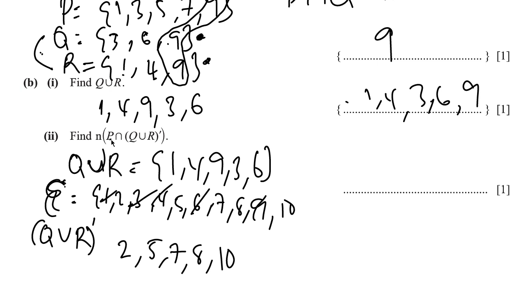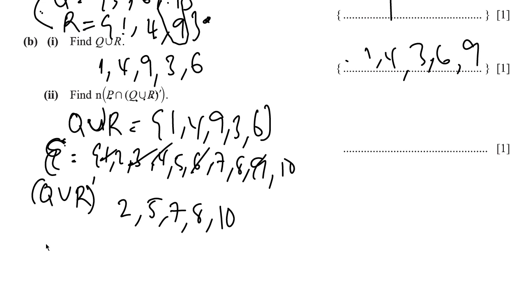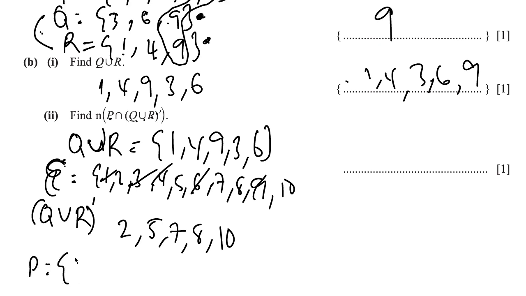So it says P intersect (Q union R) prime. So what's P? P is 1, 3, 5, 7, 9.